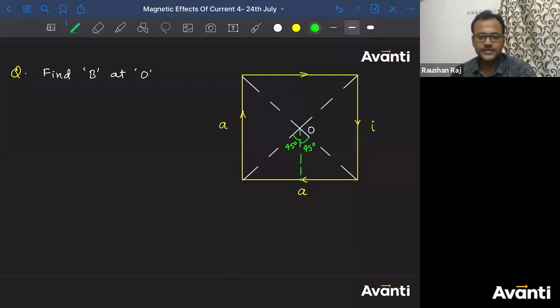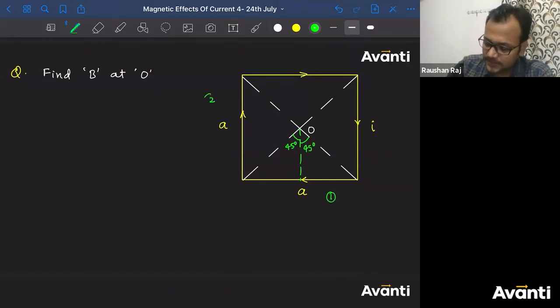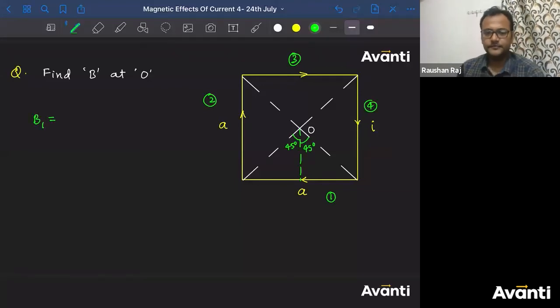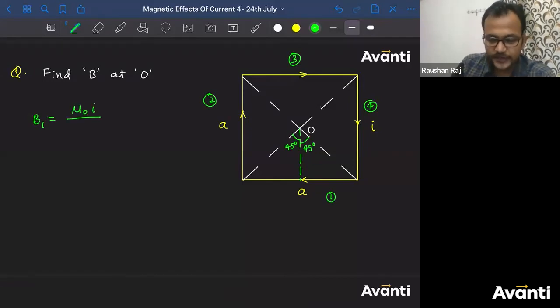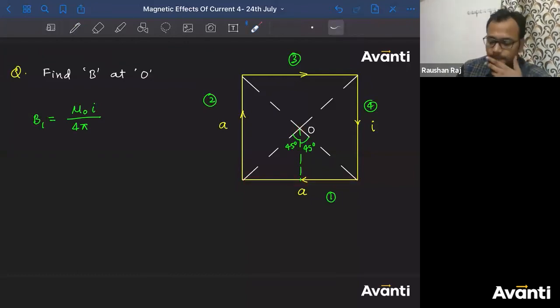So for this wire, what is theta 1? What is theta 2? Theta 1 is 45 degree. Theta 2 is also 45 degree. So if I call this element 1, this is element 2, this is element 3, and this is element 4. Tell me what will be the value of B1? B1 का वैल्यू क्या मिलेगा? तो mu naught I divided by 4 pi distance. What is the distance of this point from this current carrying wire?